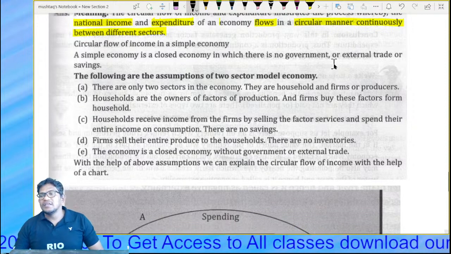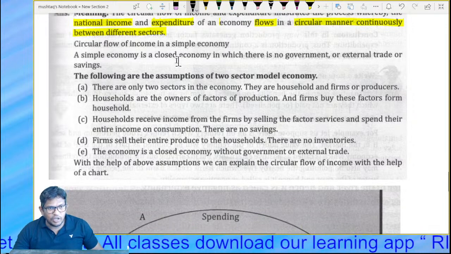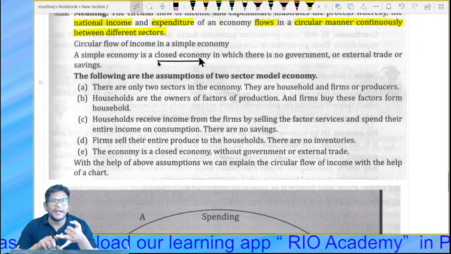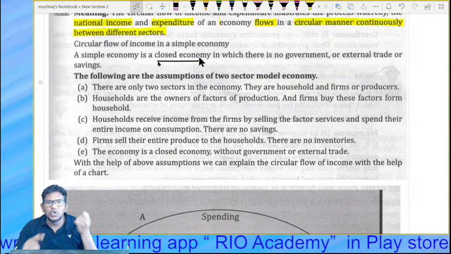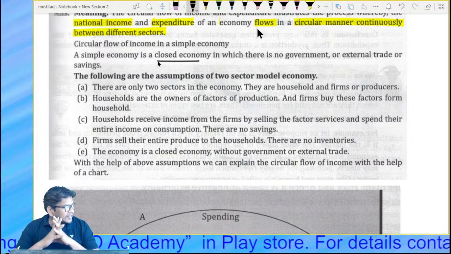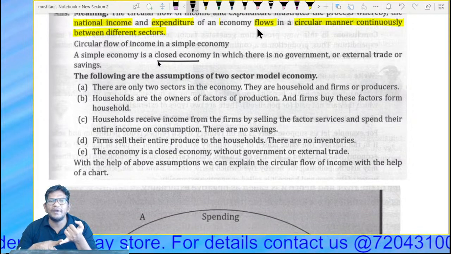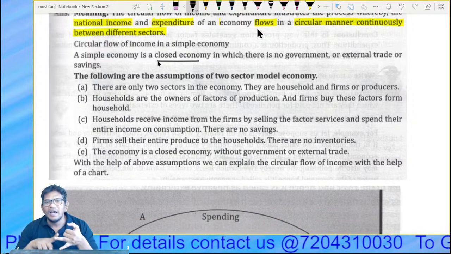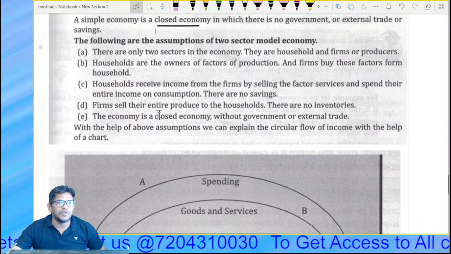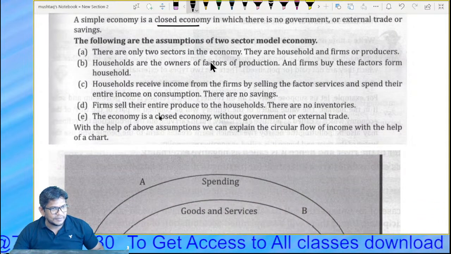We need to discuss this in detail. Circular flow of income in a simple economy. A simple economy is a closed economy. Means here there is no government, there is no import and export, and there is no saving. Closed economy means, my dear student, remember, a simple economy is a closed economy when there is no government involvement, no import and export, and no savings. Right? The following are the assumptions of the two sector model. Look at that. There are only two sectors.